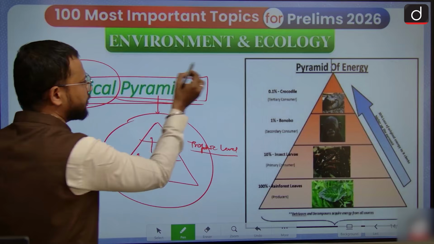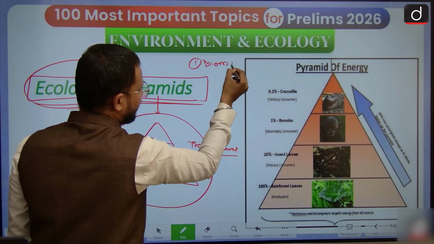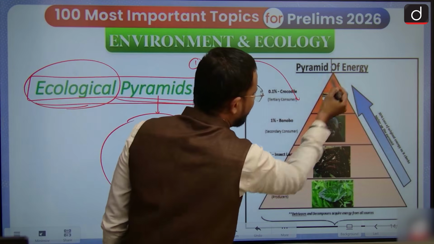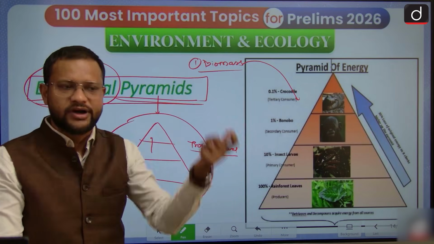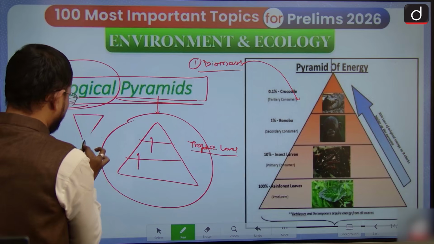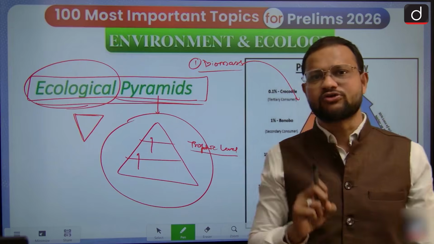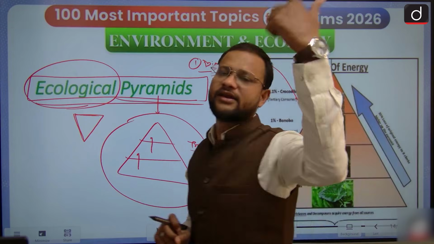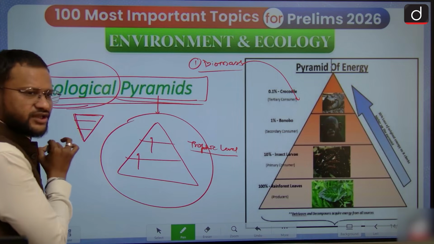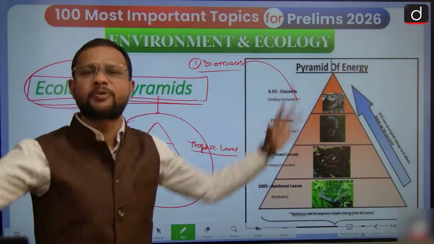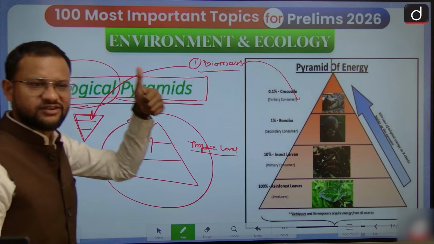There are three types of pyramids, guys. The one is of biomass, that represents biomass in this pyramidal structure. But remember, a biomass pyramid could be inverted also. Inverted in the sense that when one single tree, like in a wildlife sanctuary, you must have seen the Avatar movie also, right? There is one single tree, and in such a condition one single tree hosts a huge biomass. The pyramid here is inverted itself. So that is an inverted pyramid.